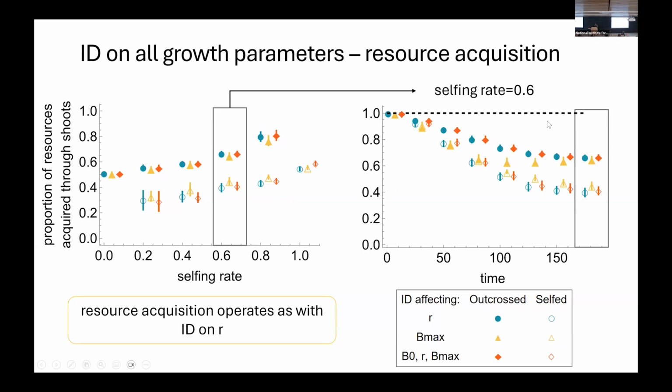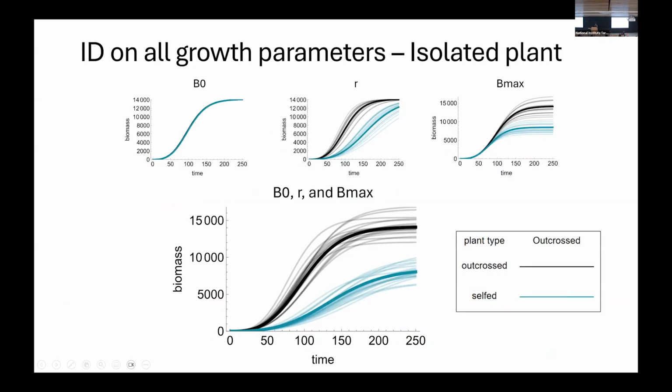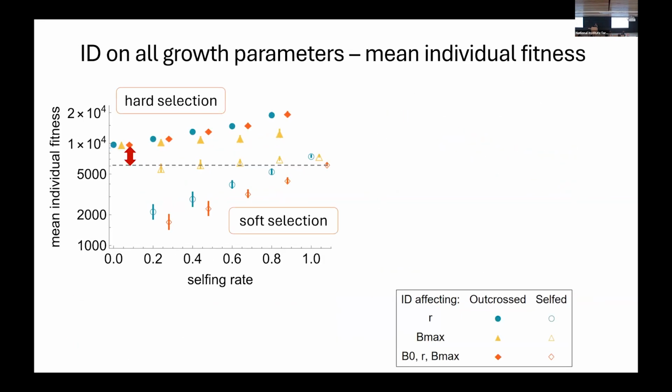When we look at the proportion of resources acquired through the shoots, for the outcrossed and the self, you can see that it's almost exactly the same as what we observed with inbreeding depression in R. And this is consistent over the range of selfing rates. So it means that the early differences we observed in growth accumulate and probably outweigh the later differences in Bmax.